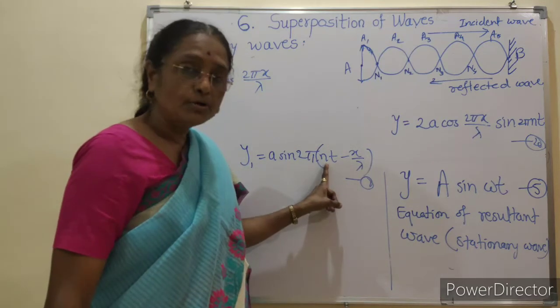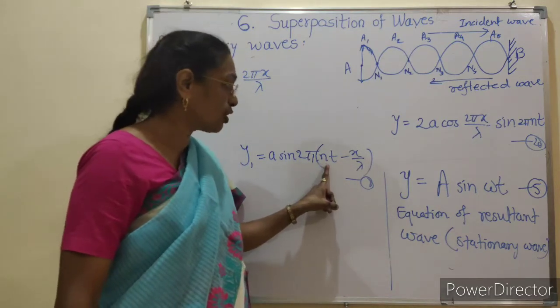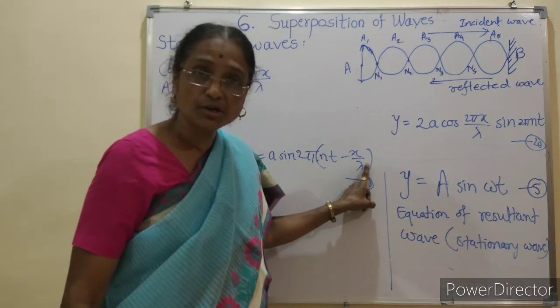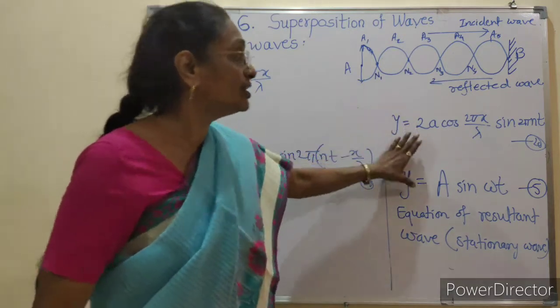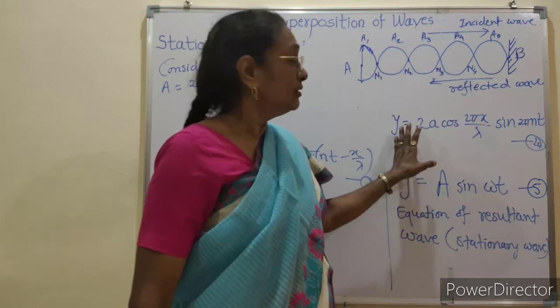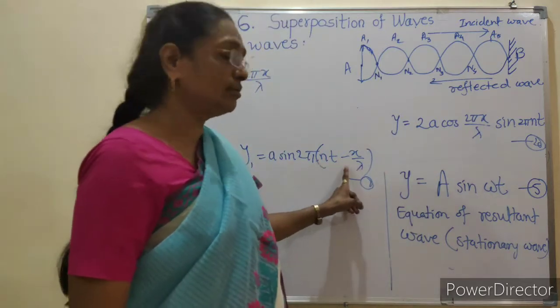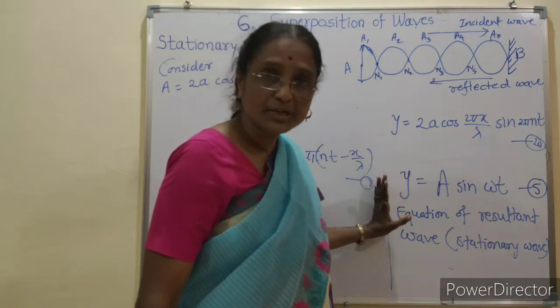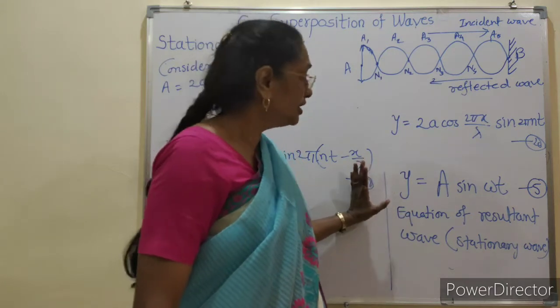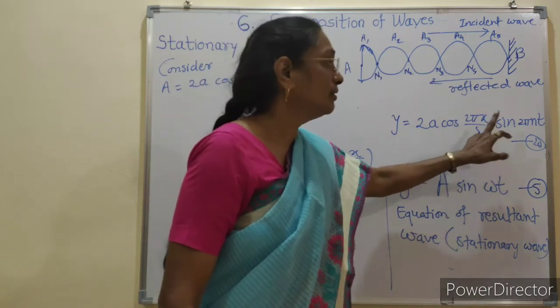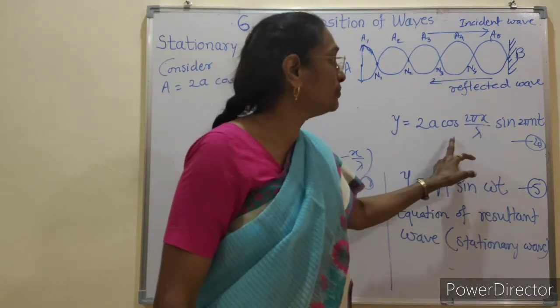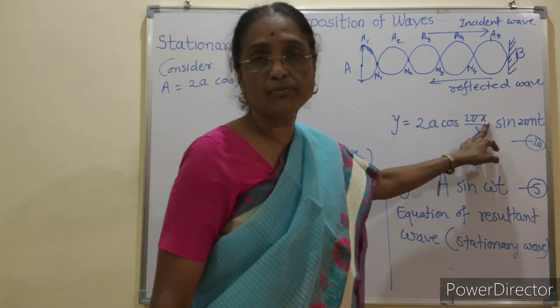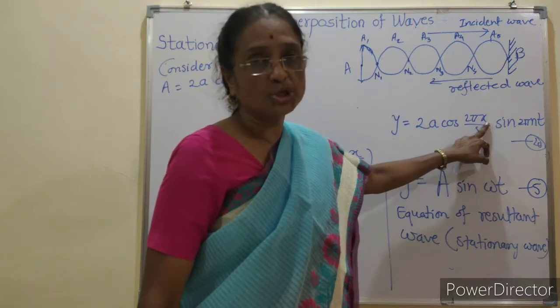So the sine term consists of time as well as position, but in the resultant wave the term combining time and position is absent. Therefore, here the amplitude is varying, which consists of x or position.